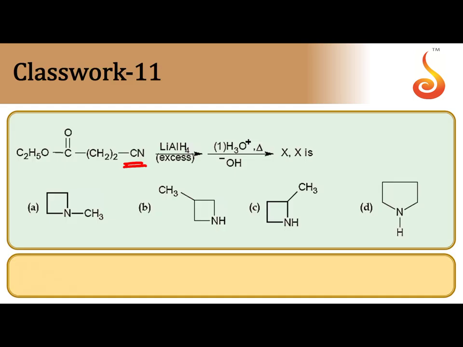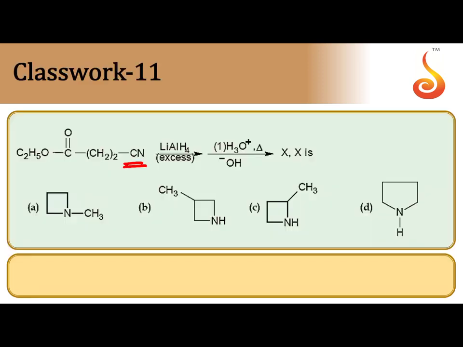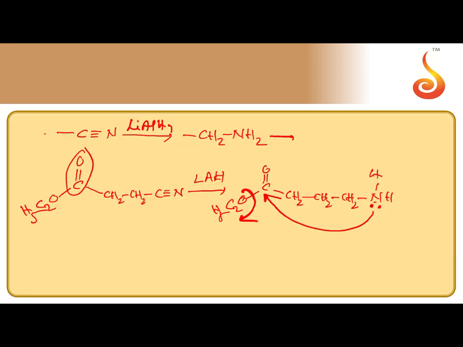After the formation of this amine, what happens? An intramolecular nucleophilic substitution reaction takes place. An amide is formed: NH through its lone pair attacks at the carbonyl carbon, and C2H5O minus is eliminated. The keto group is also reduced to alcohol with LiAlH4.